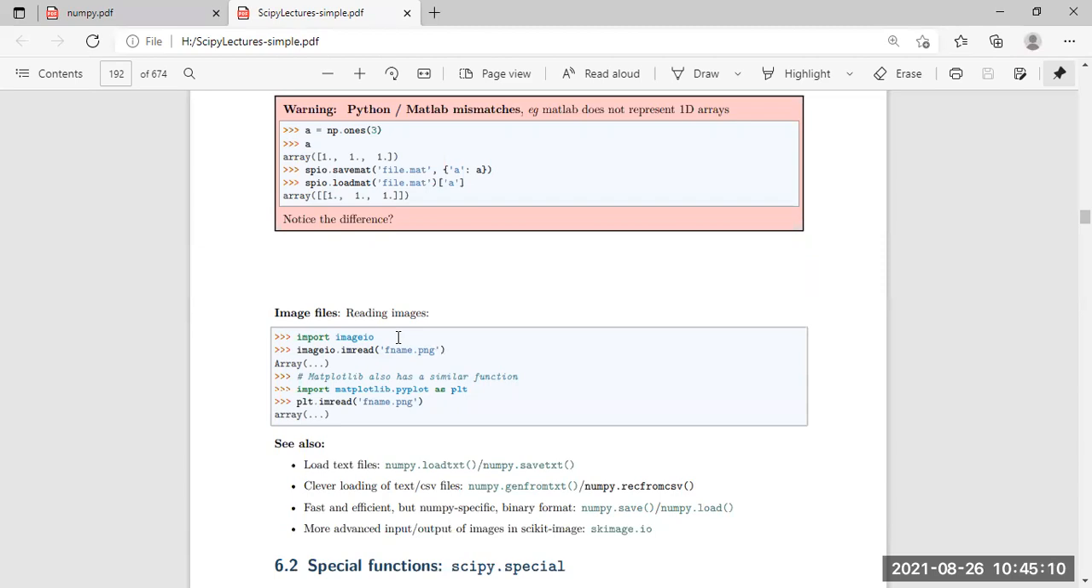Import imageio, input output. IO means input output, so the image input output package is there. Then imageio.imread. If we are not using imread, the image will not be read. So first of all we need to read the image, we need to load the image. For loading or reading the image, imread is the command of the imageio package. So the package name is imageio and the sub-package is imread.